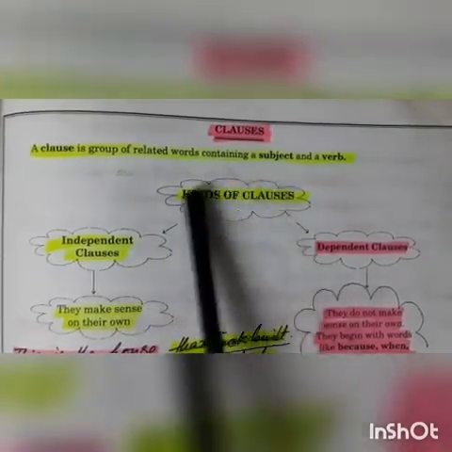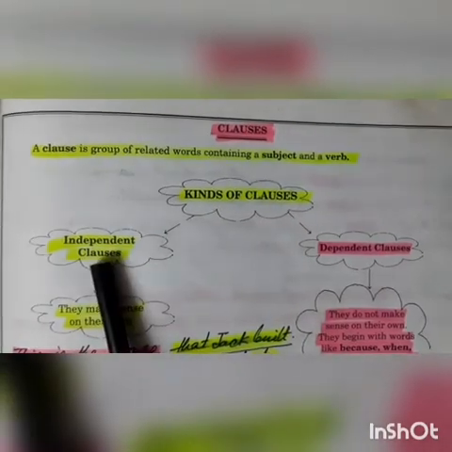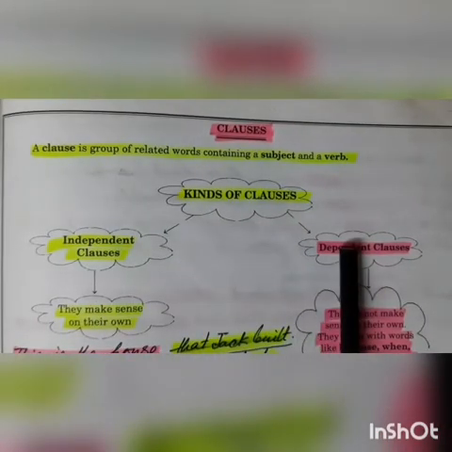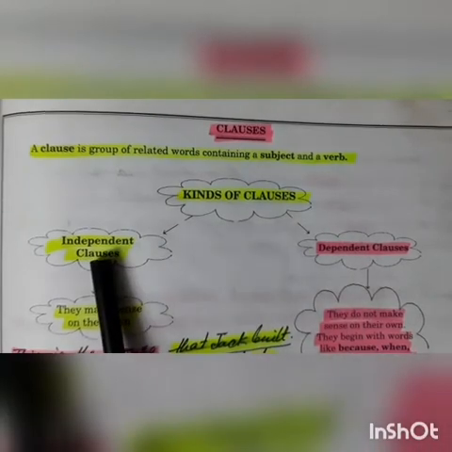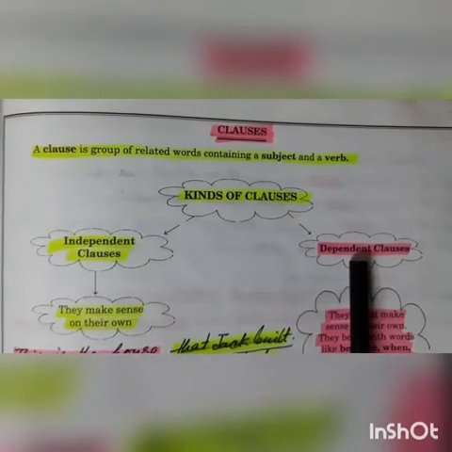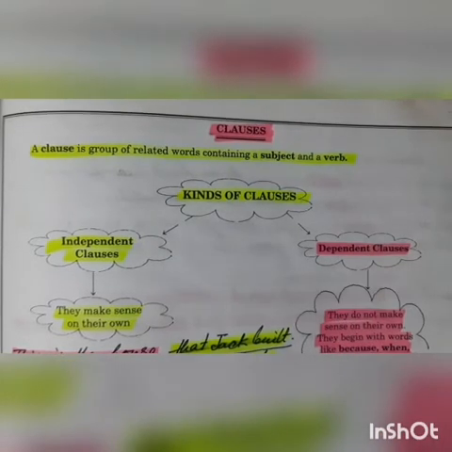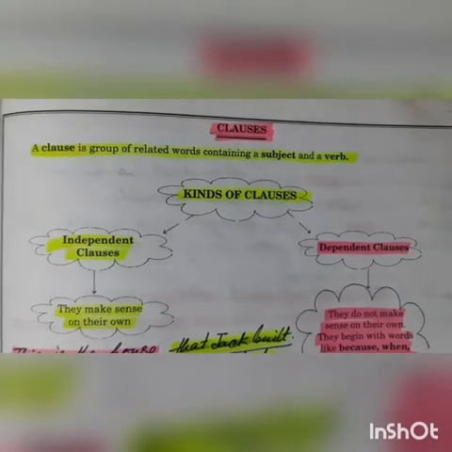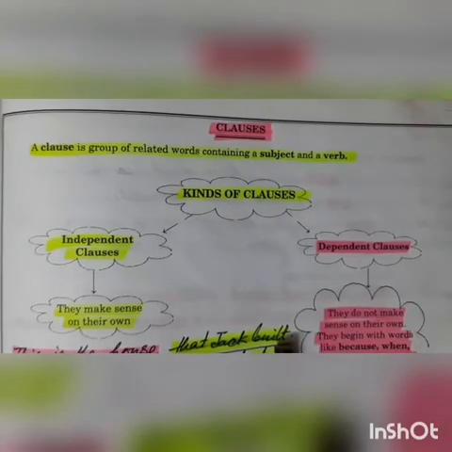If you classify, there are two types of clauses you will find in a complex sentence. Number one is independent clause, another is dependent clause. With an example, we will understand this. This is the house that Jack built.